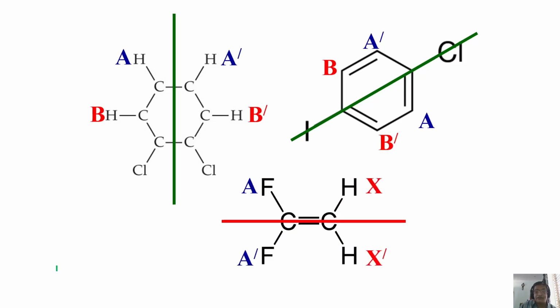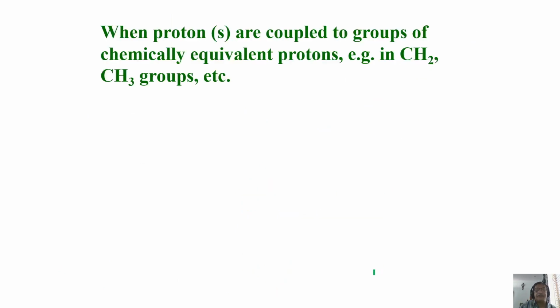So what do you call this spin system? A prime, X prime. Why do I call it A prime? Because there exists a coupling between these two. If there is no coupling, it is a different nomenclature. I'll come to that later. Because there is coupling between these two, but they are chemically equivalent, I use the notation A prime. Similarly, for this I used X. You are all with me on how to use the notation?